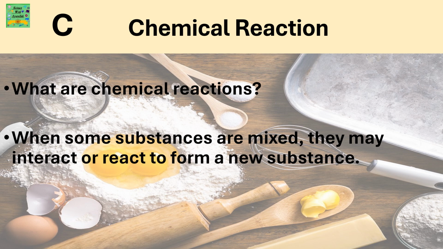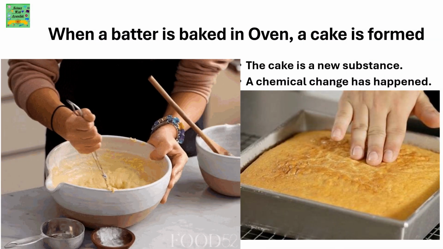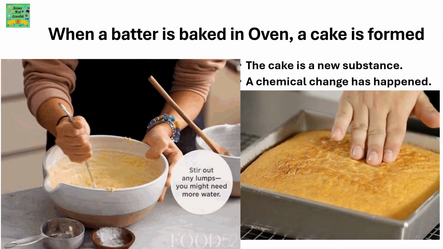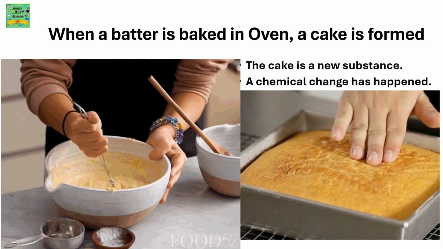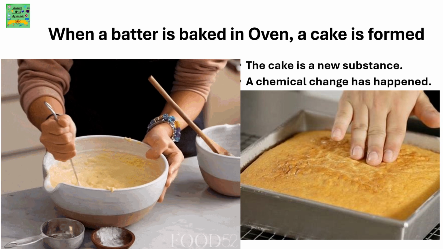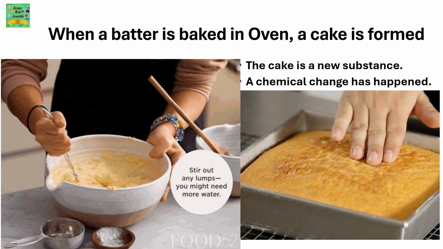Chemical reactions. What are chemical reactions? When some substances are mixed, they may interact or react to form a new substance. When a batter is baked in an oven, a cake is formed. The cake is a new substance. A chemical change has happened.